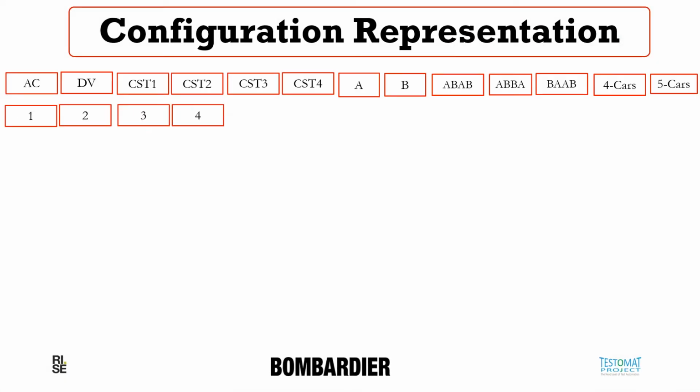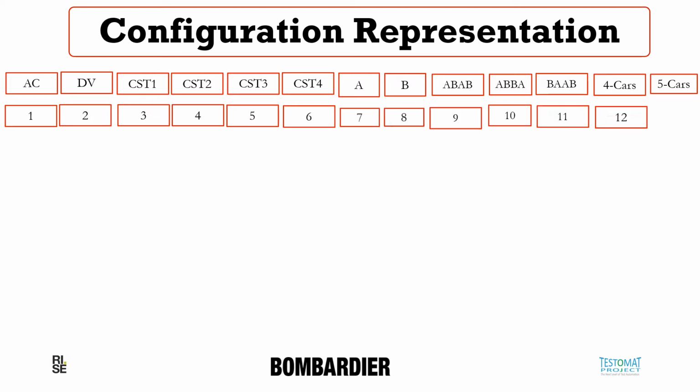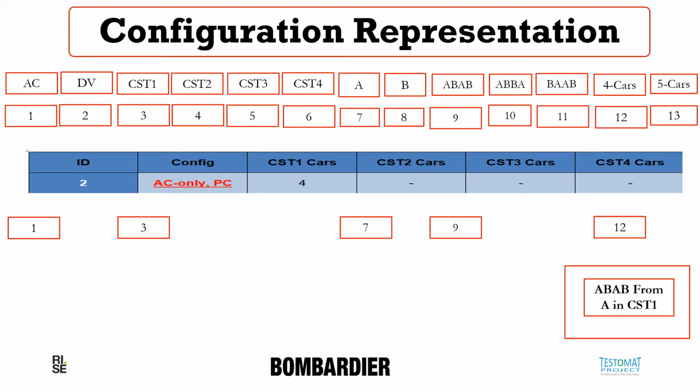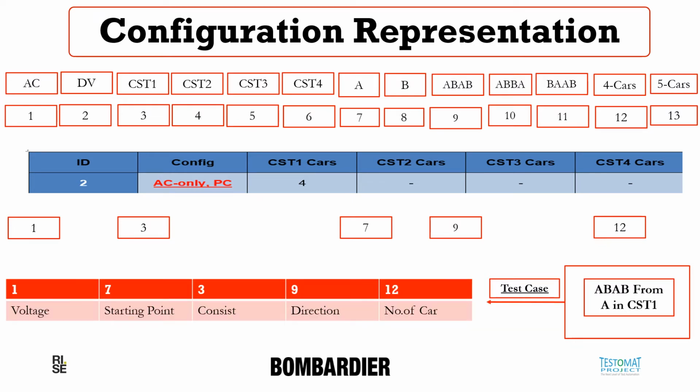This is one example of the configuration representation. You can see there are different variables. They are represented by integers. Then there is a single configuration with the ID 2, which is AC only. There are the number of consists, and we are creating a test case based on those integers.